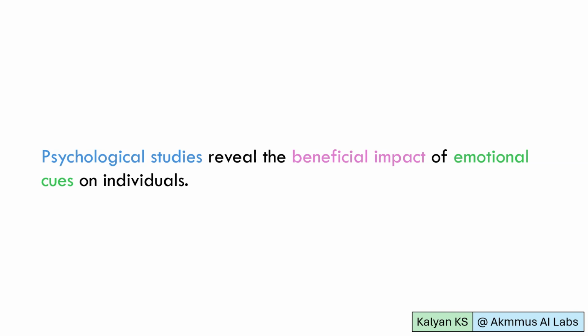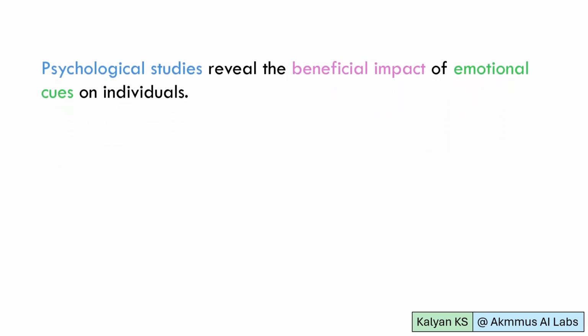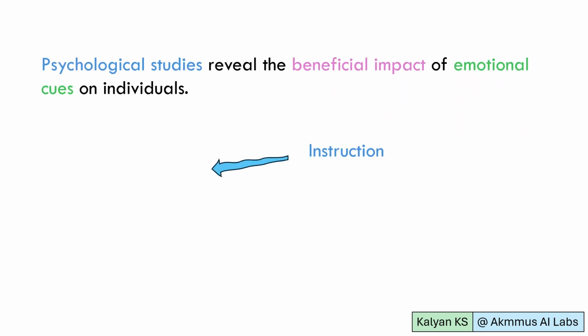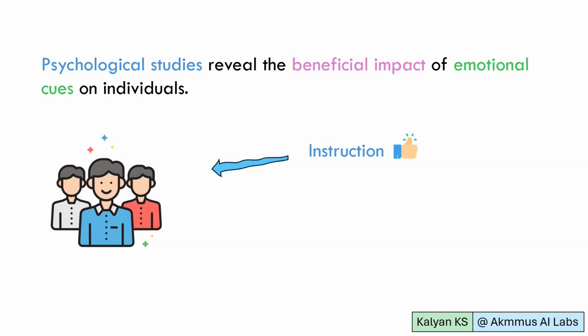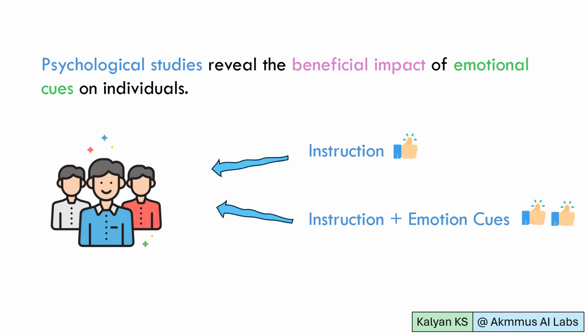Emotion prompting is based on psychological studies that reveal the beneficial impact of emotional cues on individuals. Let us understand this with a simple example. When an instruction is given to individuals, they will do it. But when an emotion cue is given along with the instruction, individuals will do the task much better. This is because emotion cues like "this is very important" emphasize the importance of the task, and so the individuals do the task much better.